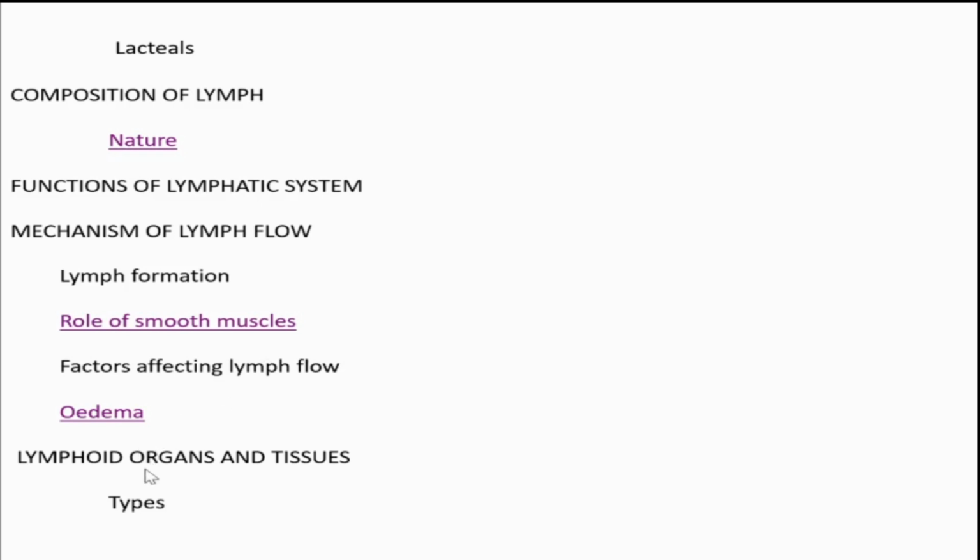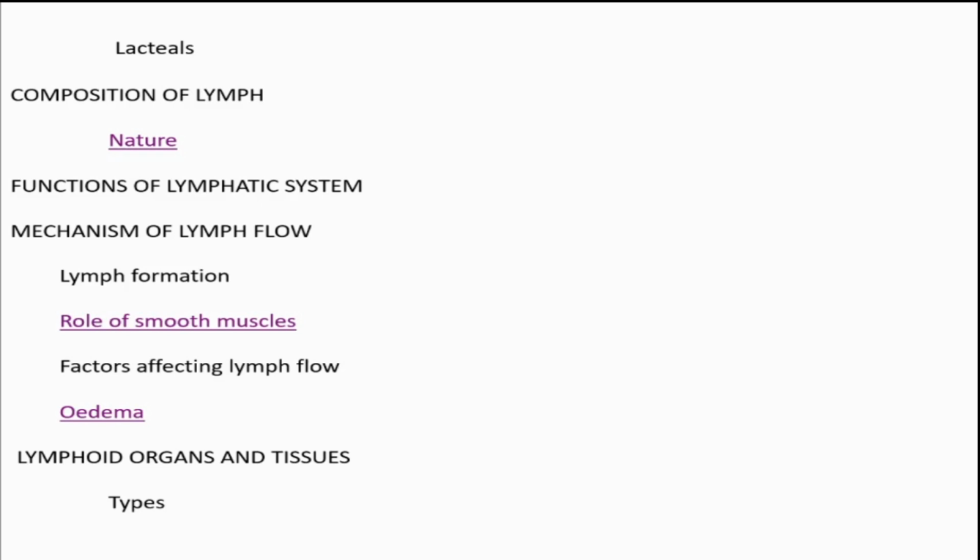Next is an important section of this part, lymphoid organs and tissues. Two main classifications are there, primary lymphoid organs and secondary lymphoid organs. What is the difference between primary lymphoid organ and secondary lymphoid organ?